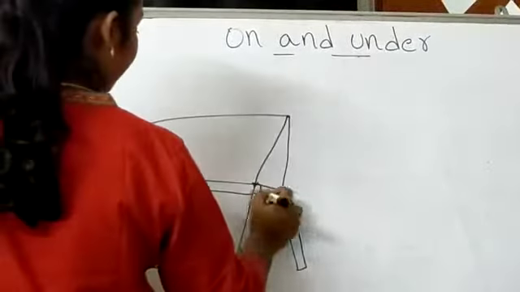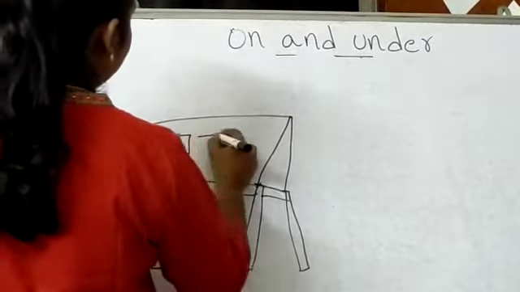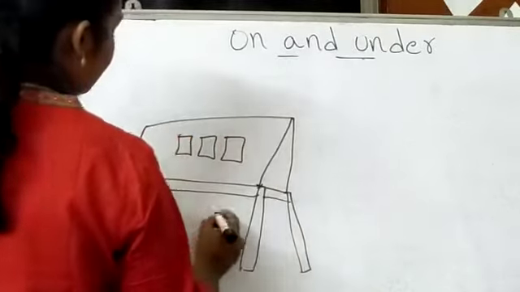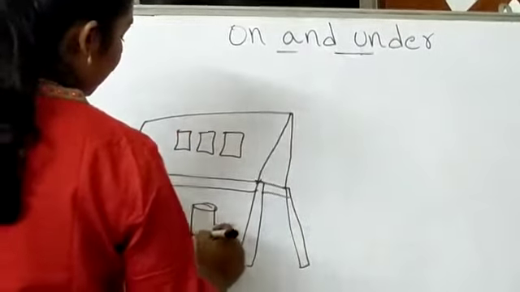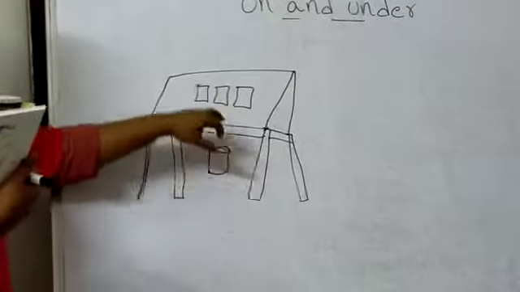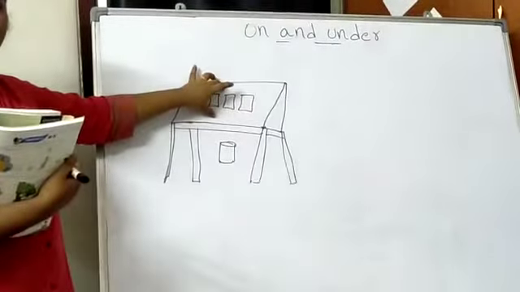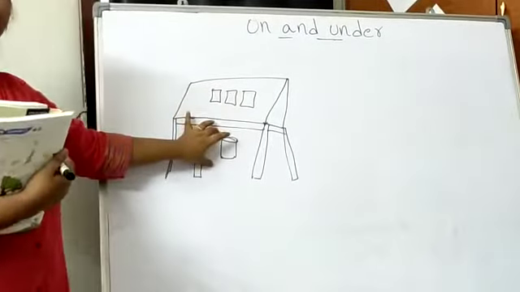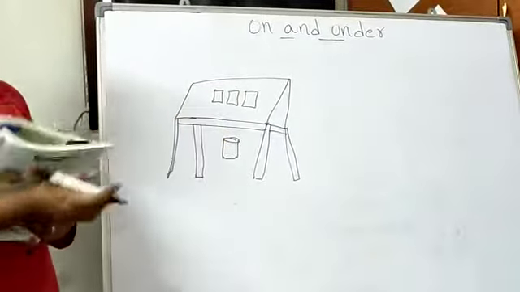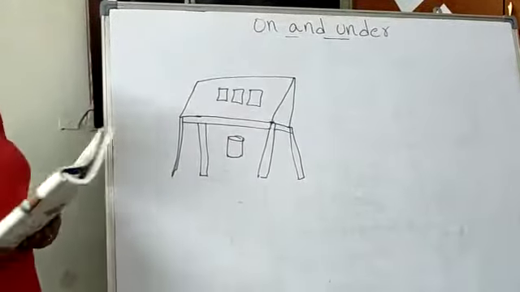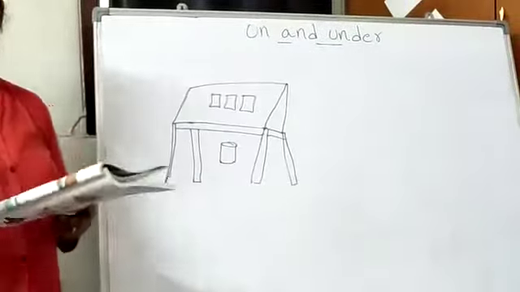This is a table. Okay, these are all books. So these books are on the table, whereas the basket is under the table. So this is the concept of on and under. Please copy this in your textbook, in your classworks.